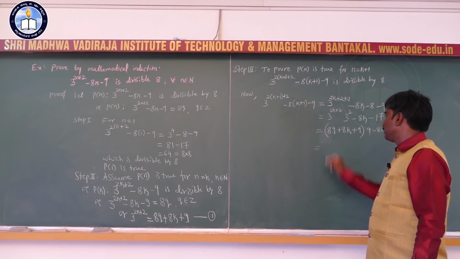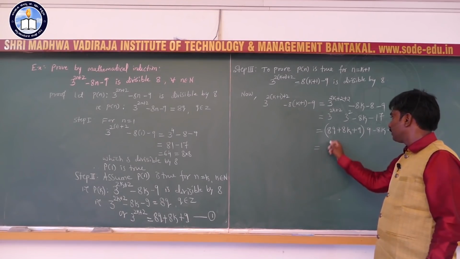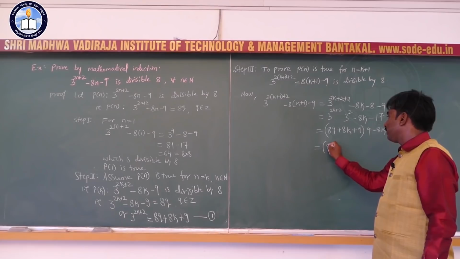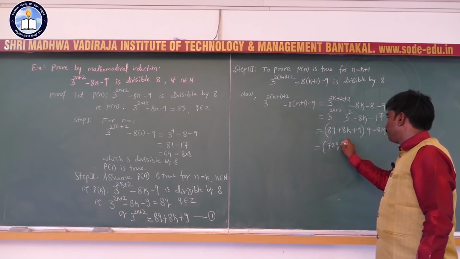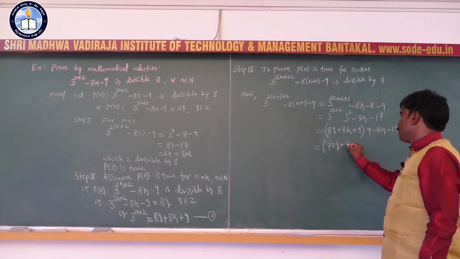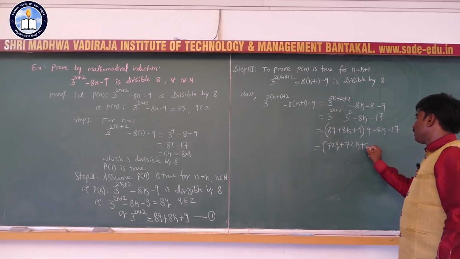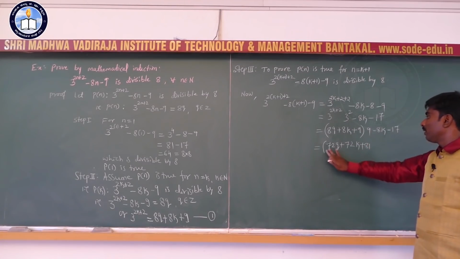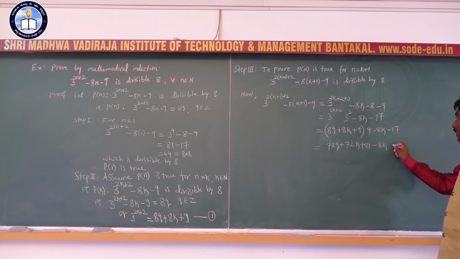So, see here, multiply 9 inside the bracket: 8 into 9, 72q plus 72k plus 9 into 9, 81, minus 8k minus 17.